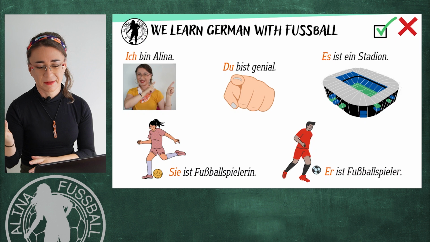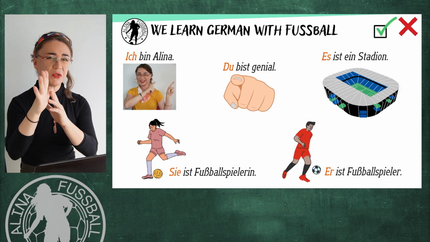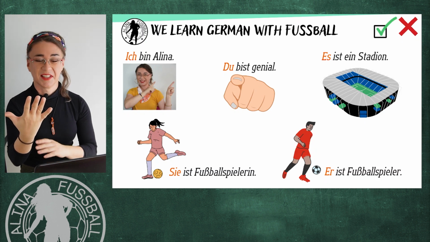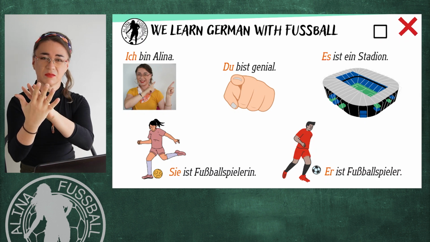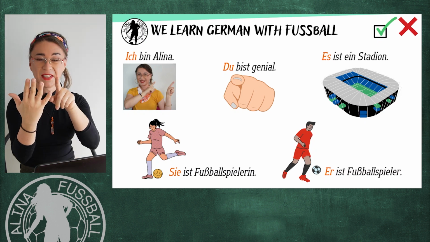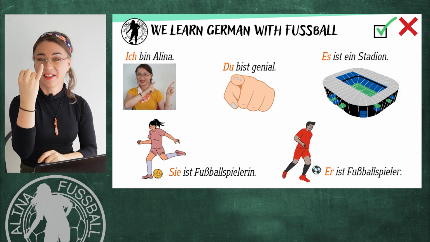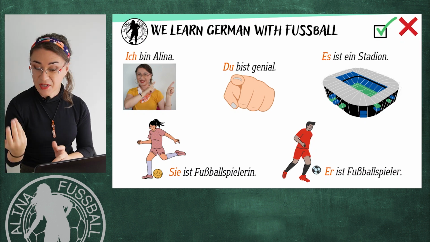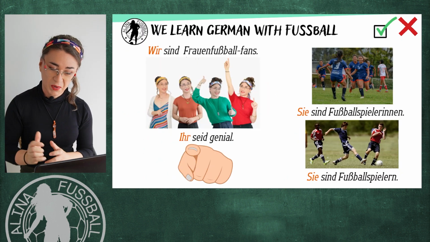Notice that we have 5 keywords here, 5. So you can use your hand, maybe if you are skilled in the kinesthetic learning style, you can use your hand to remember those keywords. Ich, du, es, sie, er.